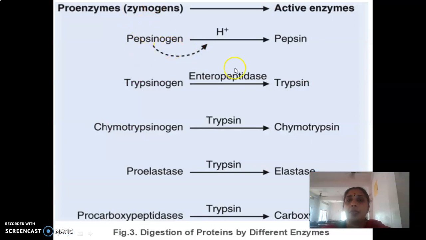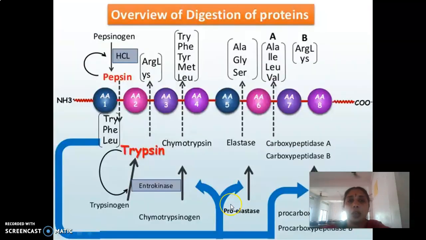So this is another chart. Like pepsinogen can be converted into pepsin, trypsinogen is converted to trypsin, and this trypsin activates all the others. This is the overview of digestion. This is the N-terminal end, this is the C-terminal end. Carboxypeptidase always acts on the C-terminal end. If the C-terminal end has basic amino acids, it is acted upon by carboxypeptidase B, or if it has aromatic amino acids or valine, leucine, isoleucine, it is acted upon by carboxypeptidase A.